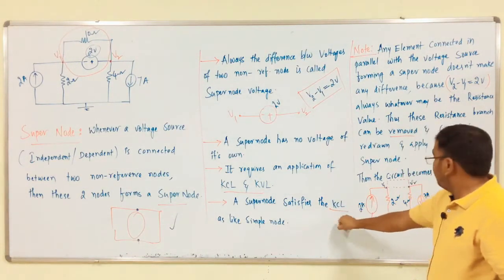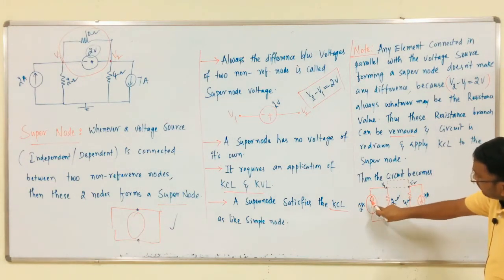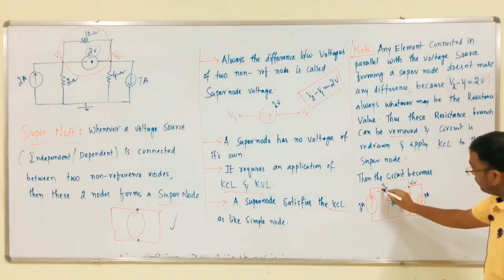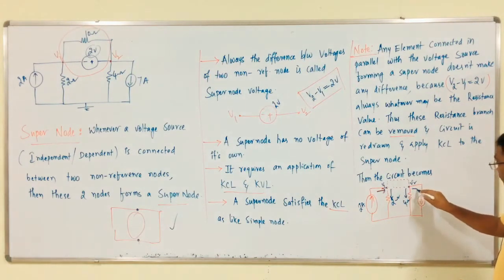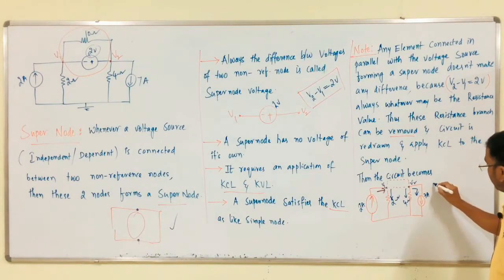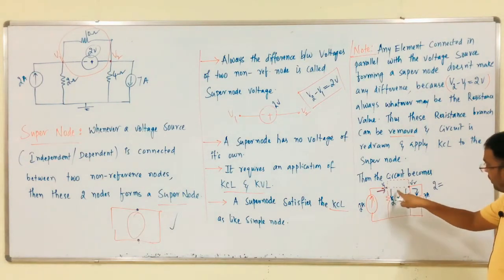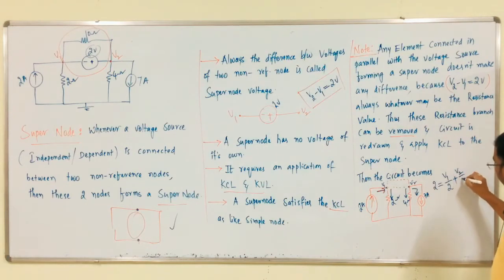The examiner provides the current towards this branch, which is entering current, and from the others we assume leaving currents. So, the entering current 2 equals the three leaving currents: 2 equals V1 by 2 plus V2 by 4 plus V2 by 7.